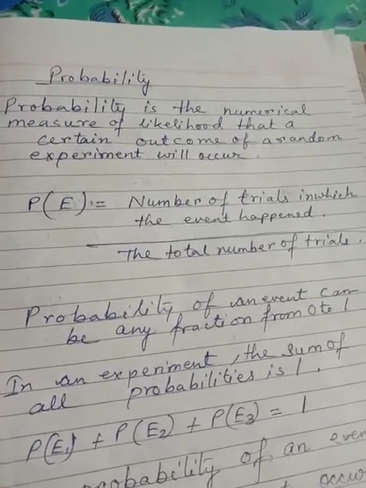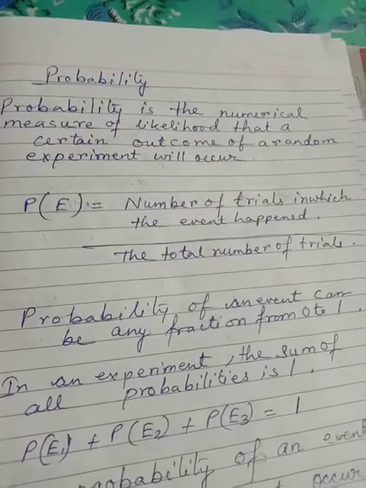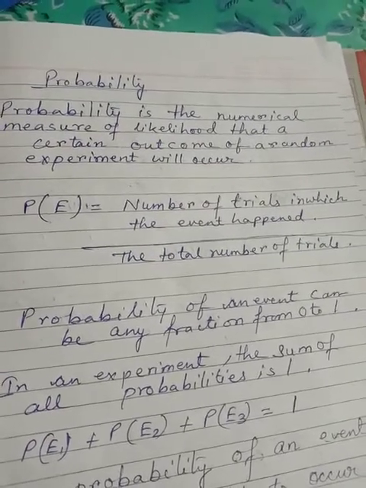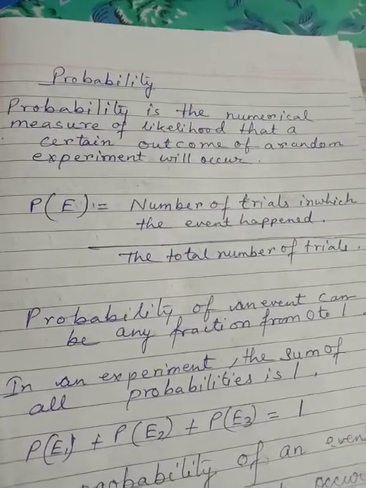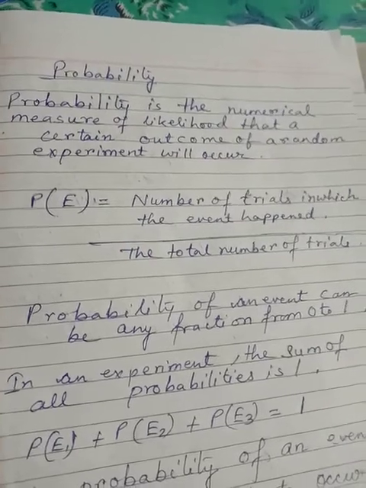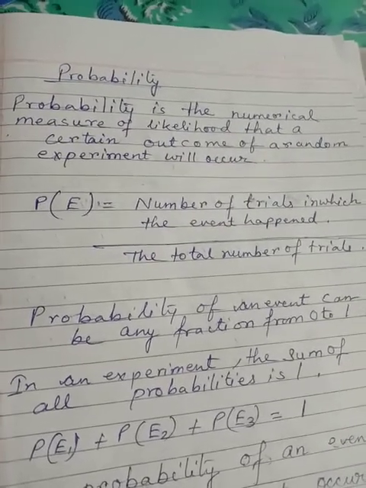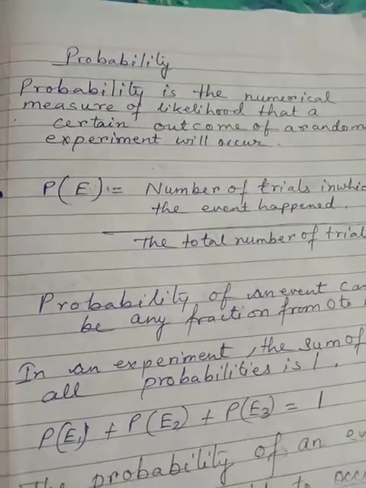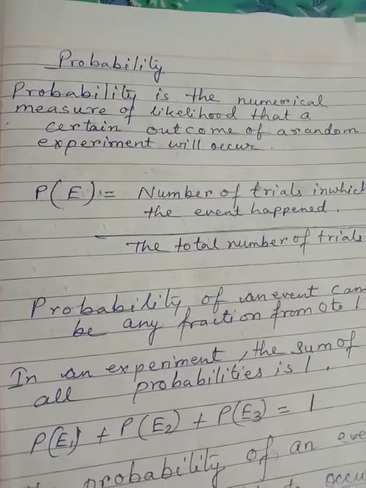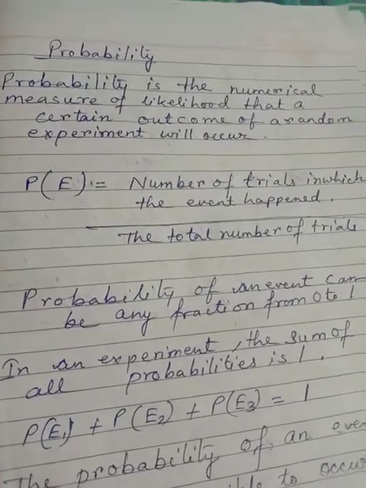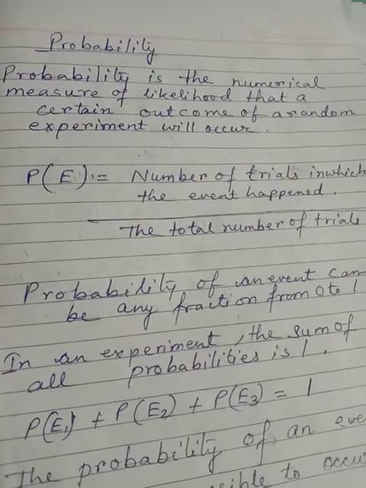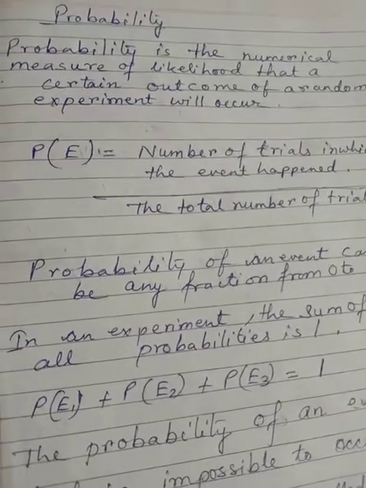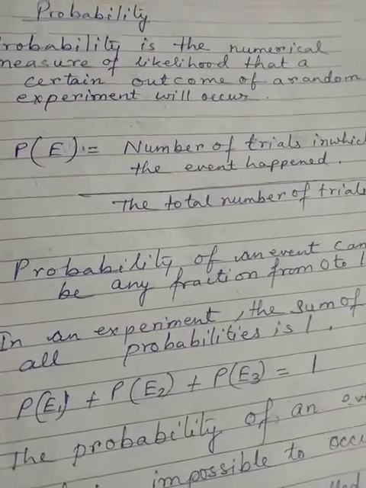Suppose I want a head to come up, then you have to note how many times the head has come up, and you have to note how many times you have tossed the coin. Then the probability of the head to come up will become the fraction of the number of times the head comes up by the number of times you have tossed the coin.